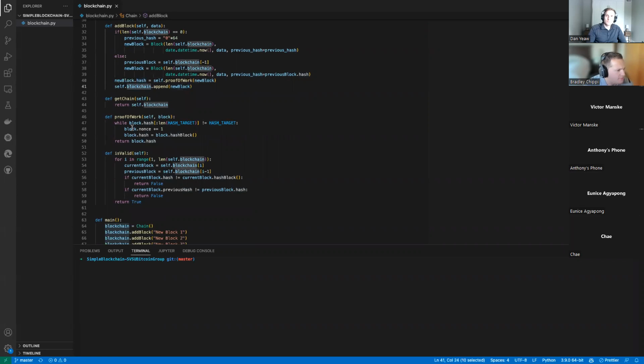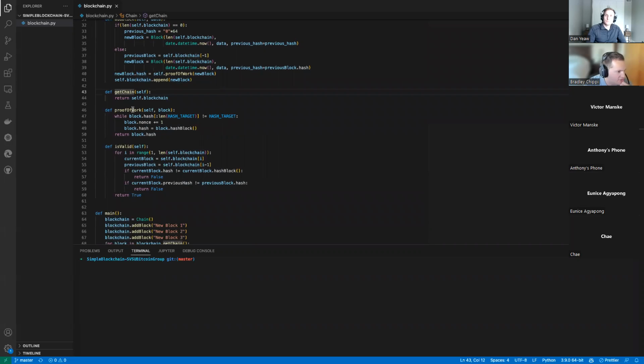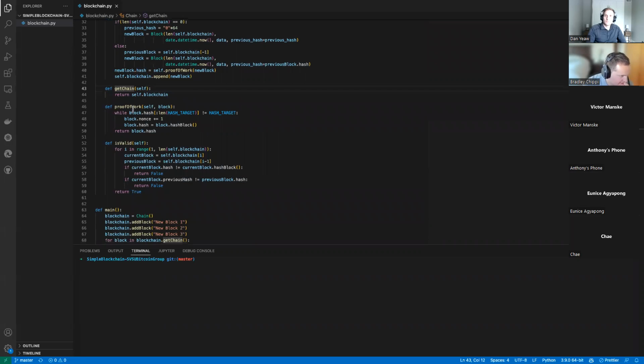I'll just keep going through this. So get chain, easy. It just returns the blockchain, just like a getter. You don't really even need it in Python. You don't need getters and setters and stuff like that, like you would in Java or C# and stuff.